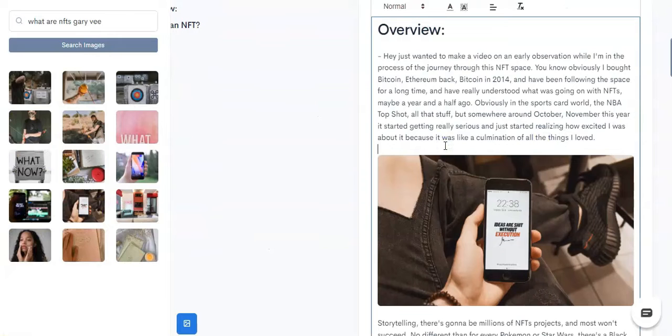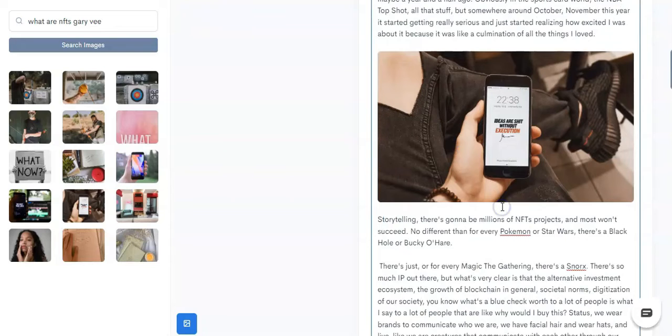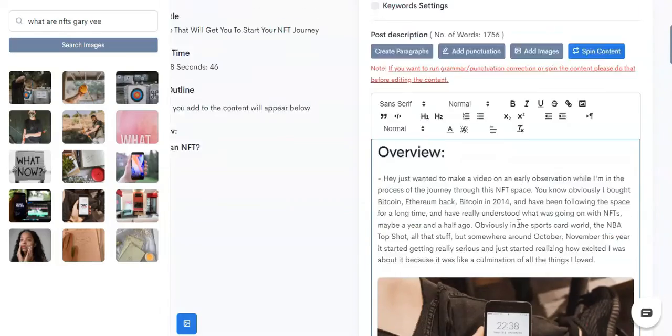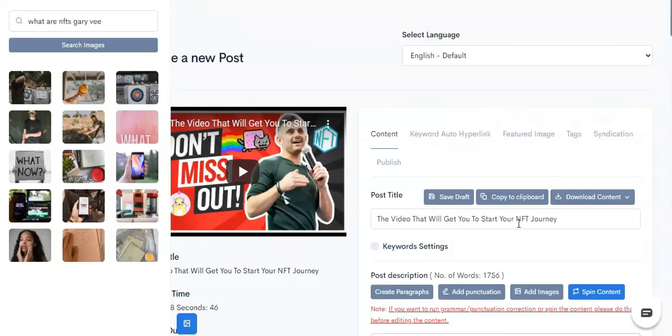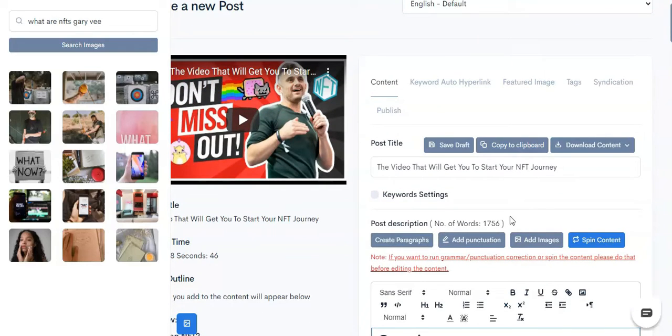You can also add images from our inbuilt image search, right? This uses basically Pixabay, which is inarguably the biggest image stock photo library, and as you can see, even the images are related. It has this Gary Vee wallpaper, right? So yeah, that's what you can do at the very basic level.